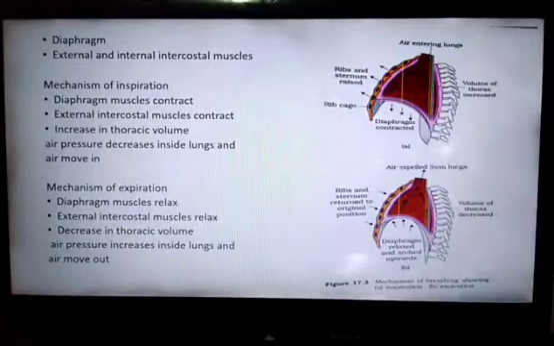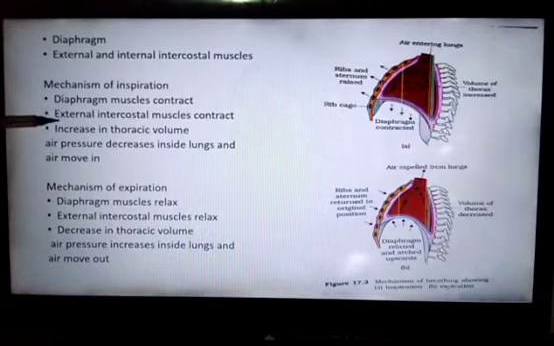Another set of muscles, known as accessory muscles of the abdomen, called abdominal muscles, also play a passive role in inspiration and expiration. Now we will start with the mechanism of inspiration. All of you know what inspiration is. Inspiration is brought about by the diaphragm muscles, or phrenic muscles, and the external intercostal muscles. These muscles are known as the inspiratory muscles.